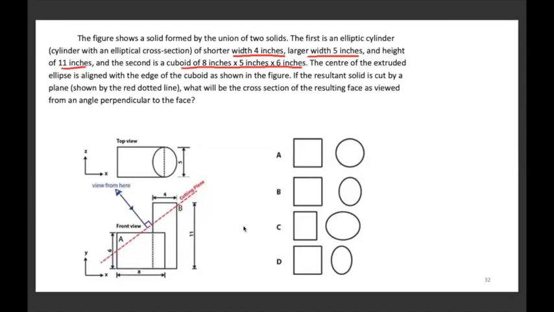We are given here the viewing angle, which is the blue line. We are given the cutting plane also. Which of these will be the correct cross section? Okay. The correct answer is option A. Please note B or C are very similar to the original figure. If you want the cross section of an ovaloid like you're seeing in B and C, it has to cut along the horizontal line, which is not possible. So both B and D are wrong.